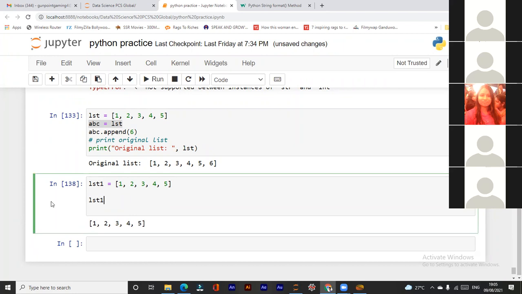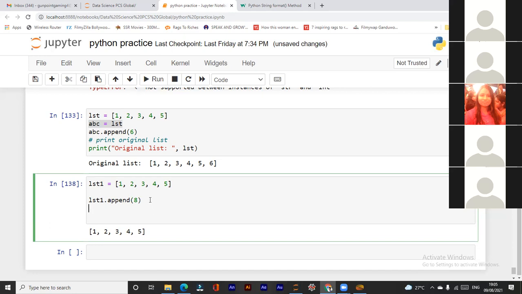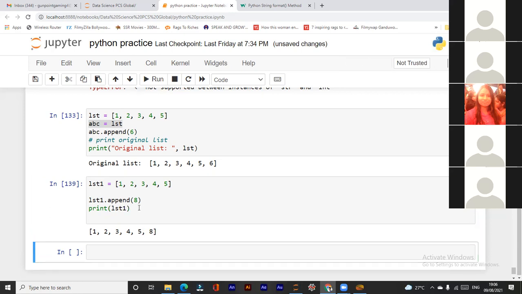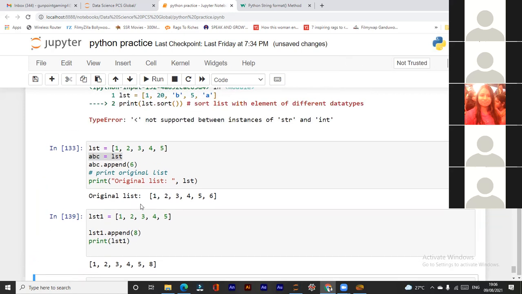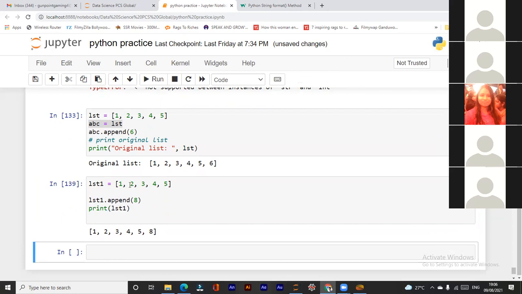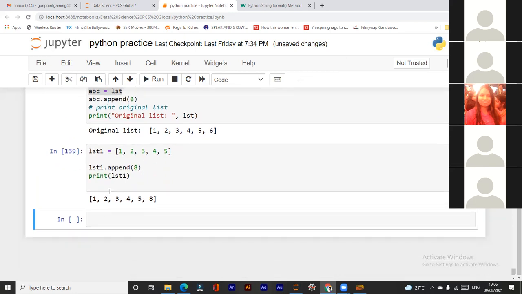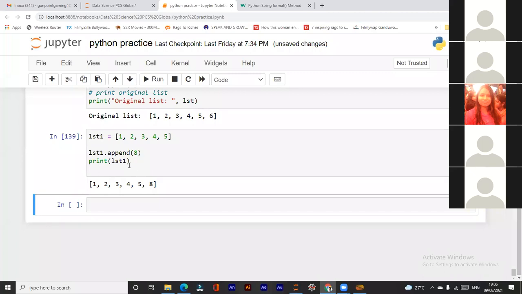So if I use lst1 dot append, then I need to check lst1. Yeah, right. So the append method we cannot use on the original data set because it will change the original data set. First, you need to make a copy of the data.